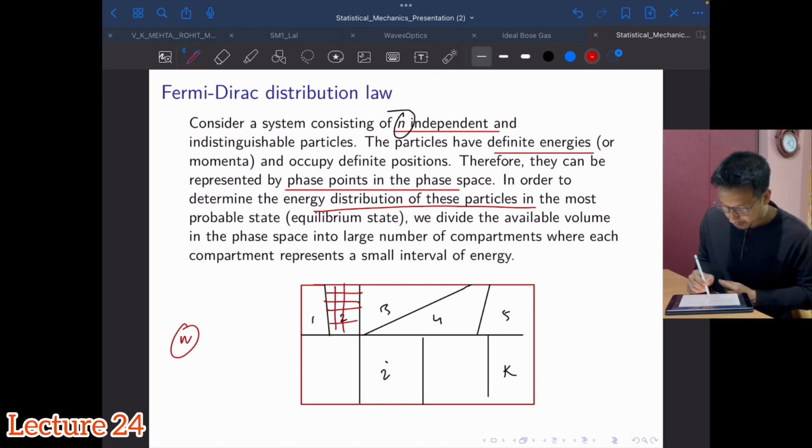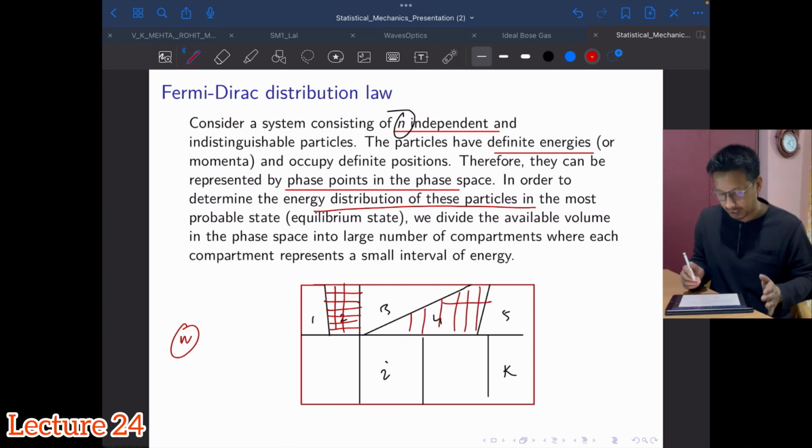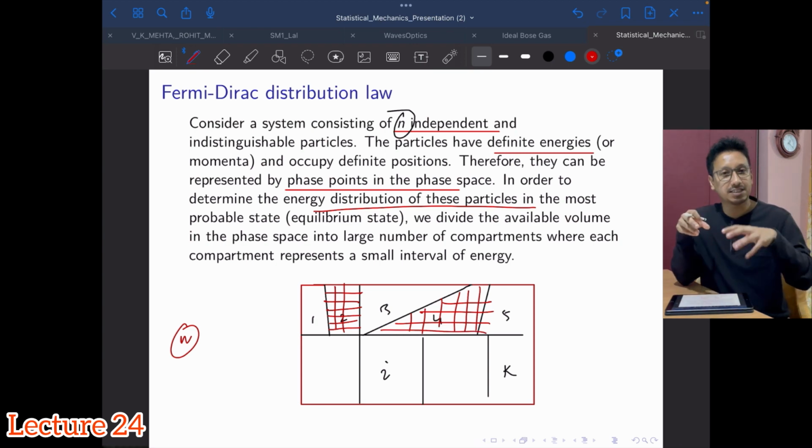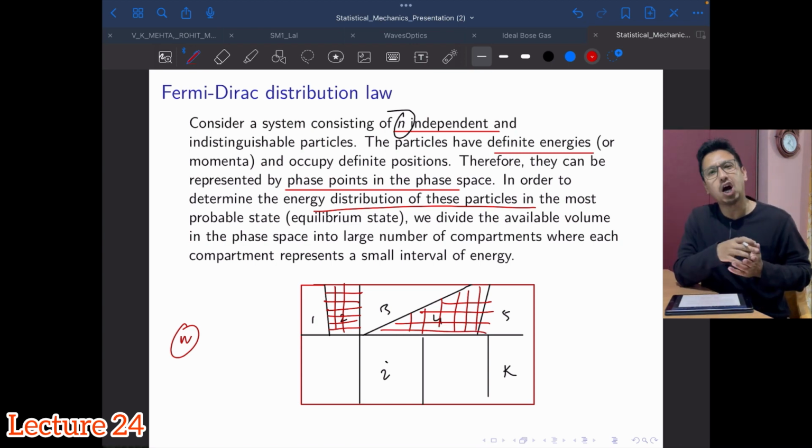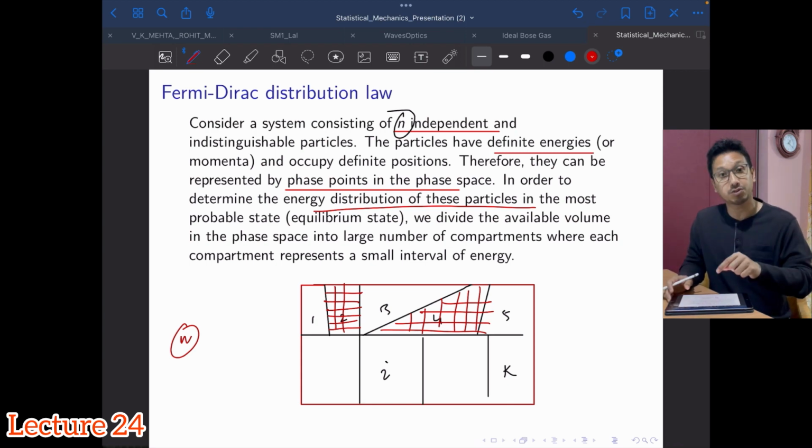Each compartment has cells of equal size, small boxes, and typically the number of cells is far larger than the number of compartments. Meaning each compartment will have a very large number of cells, representing quantum states.